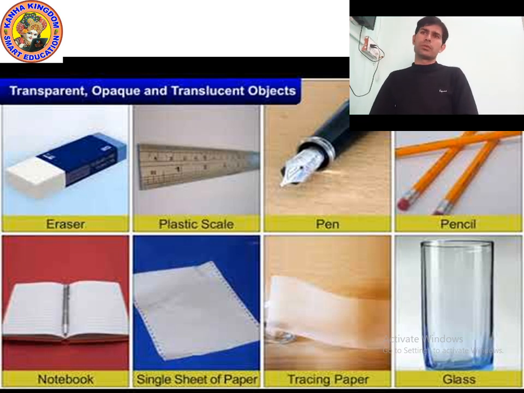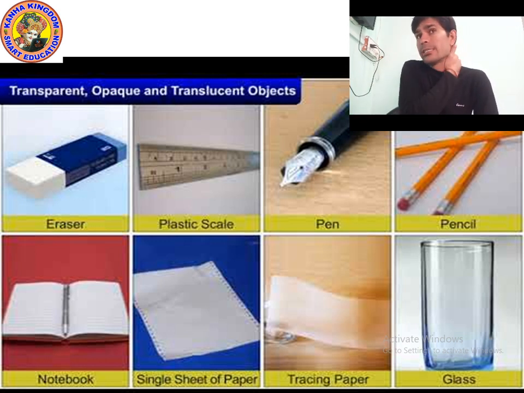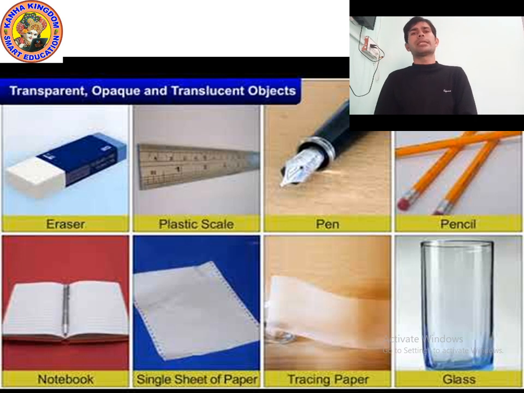As you can see, there are pictures of a rubber, a plastic scale, a pen, a pencil, a notebook, a single sheet of paper, tracing paper, and the last picture is a glass.